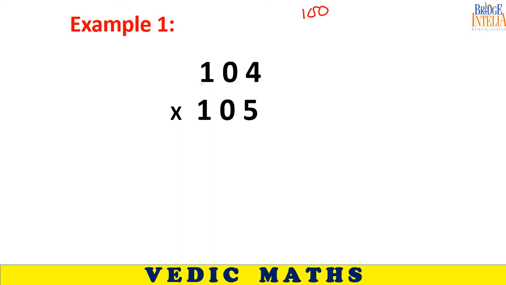From both the numbers, subtract 100. You can do this mentally. This is known as deviation. Don't forget the sign. 104 minus 100, plus 4 is the deviation. So write plus 4 here.